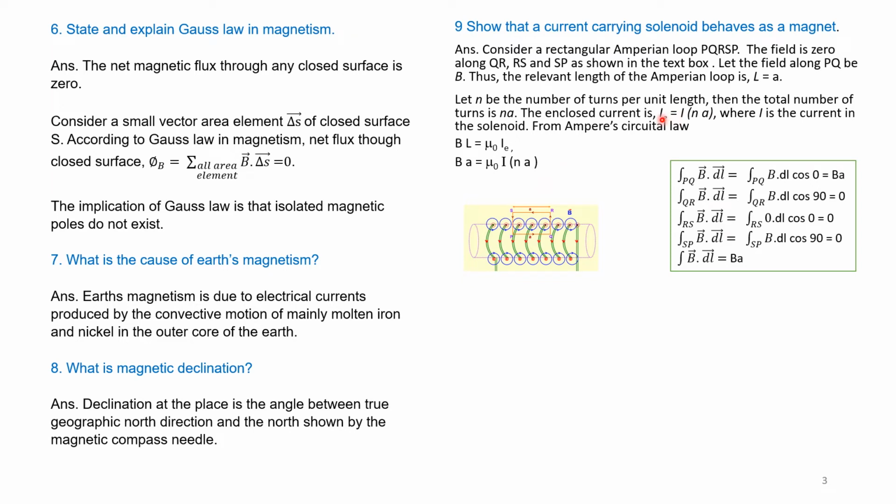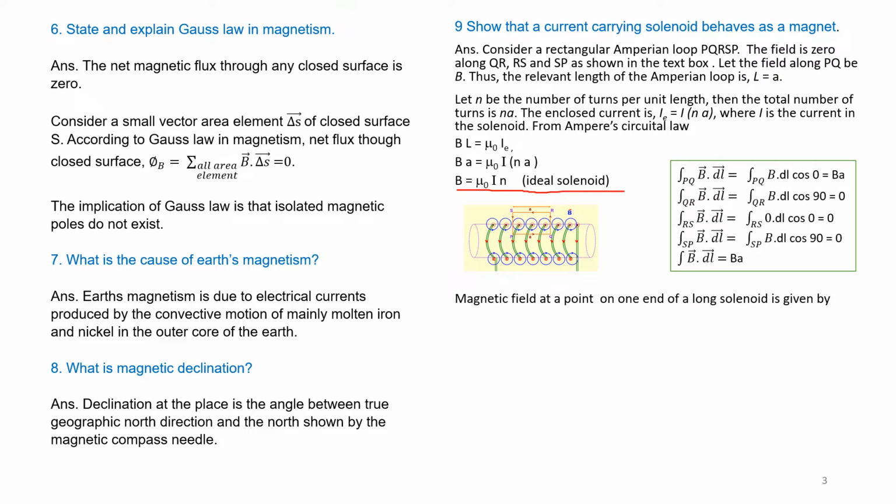See, here I enclosed is equal to I into NA. Therefore, because A gets cancelled, B is equal to mu naught I N. This is the equation for an ideal solenoid. You have to remember this equation: B is equal to mu naught I N.